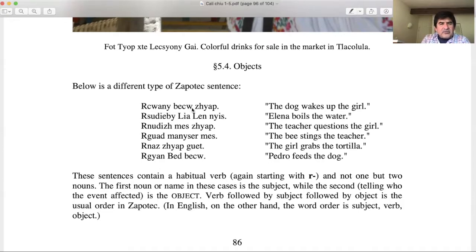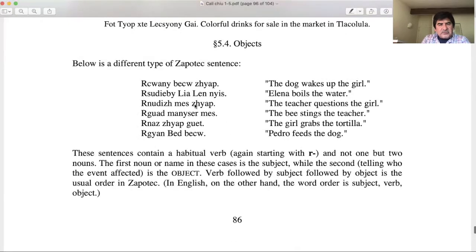But the dog wakes somebody up. So who does the dog wake up? The girl. So the dog wakes the girl up. That's the object, right? Let's look at the next sentence. What does Elena do? She boils the water. What does she boil? She boils the water. That's the object of the sentence.